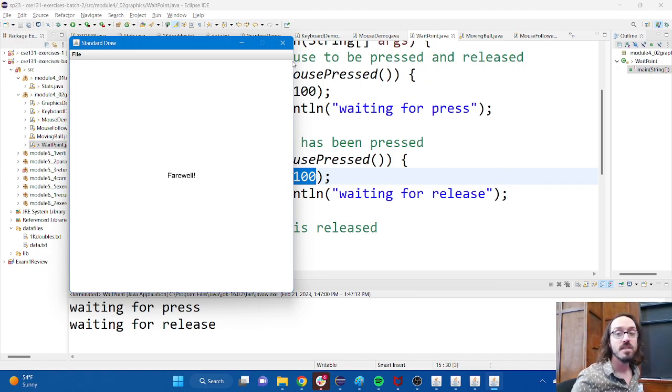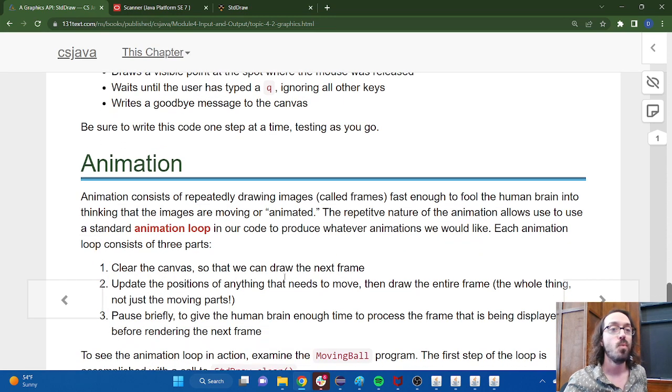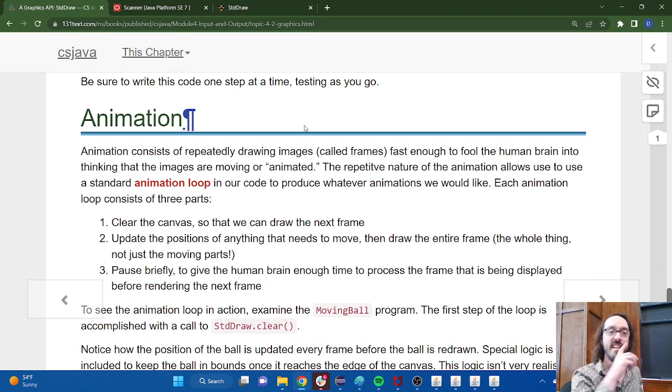Alrighty. So the last topic for today goes back to drawing and things like that, except we're going to add motion into things. Animation. So anytime you want to do animation on the computer, there are 3 parts. The first part is to clear the canvas.